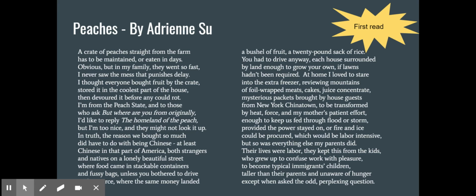All right, so you should have paused and read the entire thing, and I'm just going to think about some initial thoughts, because after this first read of a poem, we can just think about some initial thoughts that we have. All right, so it looks like it is talking about peaches, and peaches are important because she's from the Peach State, which I know is Georgia. And then she's talking about how even though she was born and raised in Georgia, a lot of people ask, where is she from originally? Because of the discrimination that is being shown to her. And she says it's the homeland of the peach, which is China.